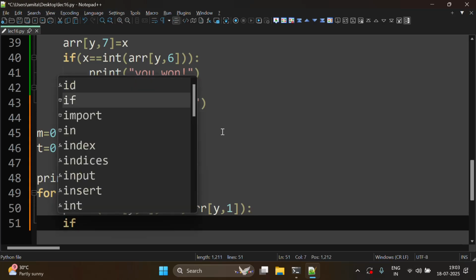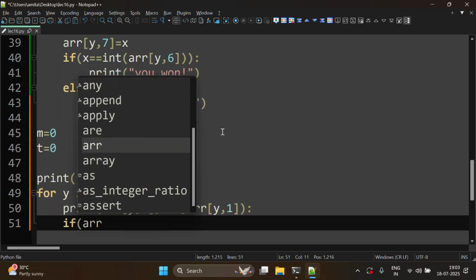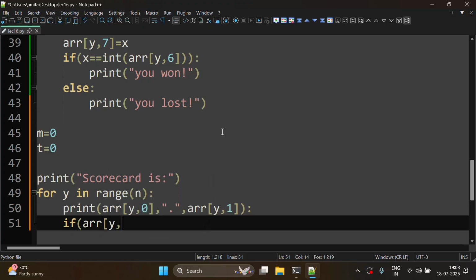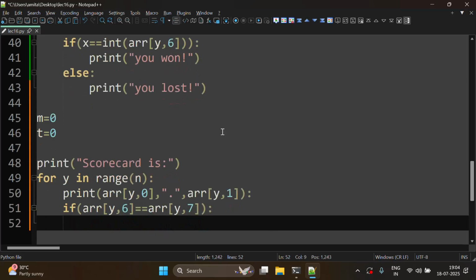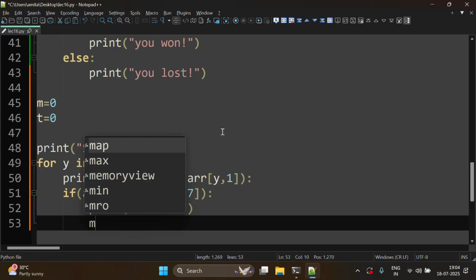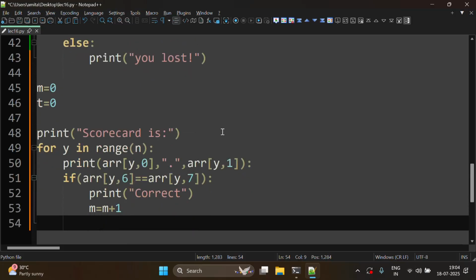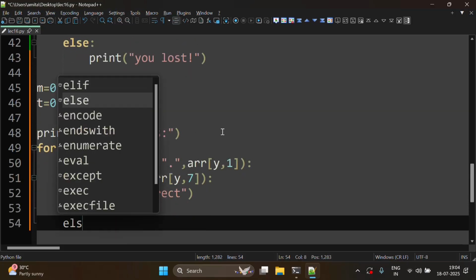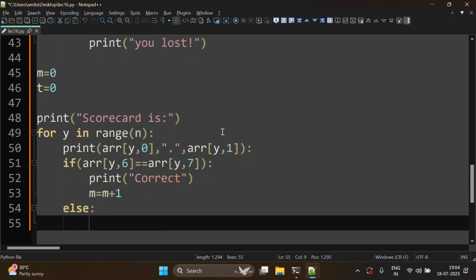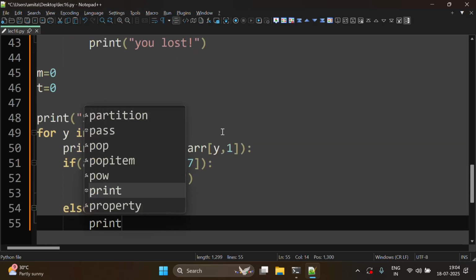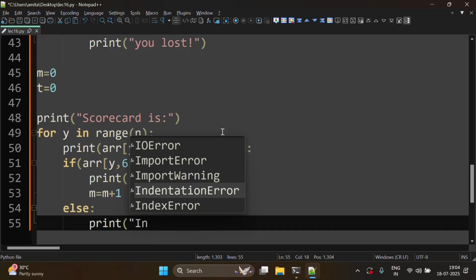Then we will use the if condition: if the correct answer is equal to the input answer, then it will print correct, and m will be increased by 1, that is, the number of correct answers will be increased by 1. Else it is incorrect and so it will print incorrect.